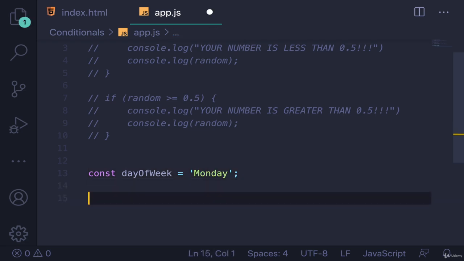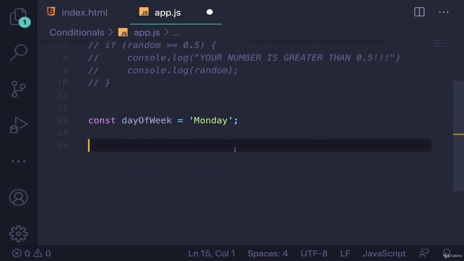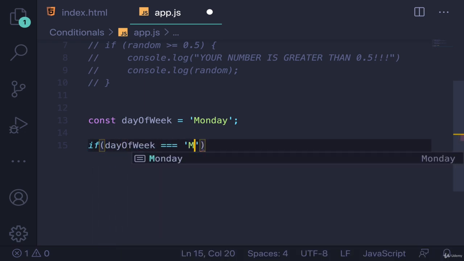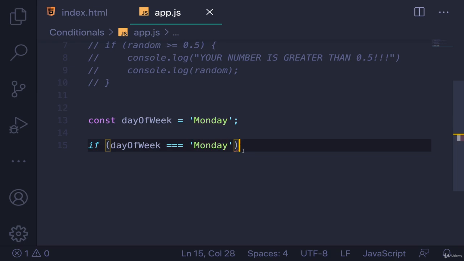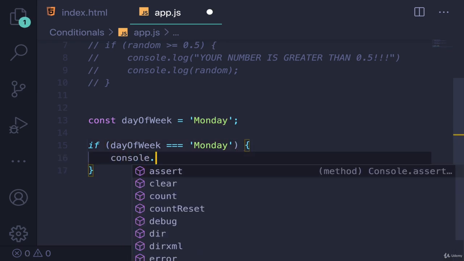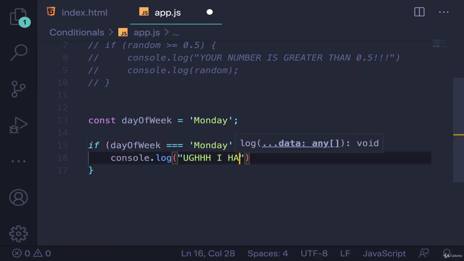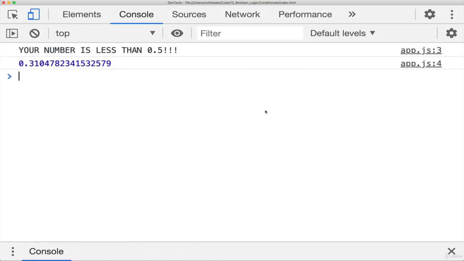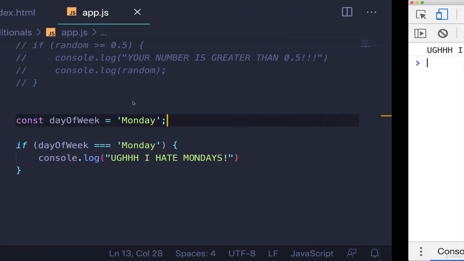All right. Which I think most people agree is, if you work a 5-day-a-week typical schedule, a pretty bad day if you had to pick one. So we'll add an if day of week equals Monday. And if that's the case, we'll console.log, ugh, I hate Mondays. All right, so we can just verify that works. I'll refresh the page. We get, ugh, I hate Mondays.